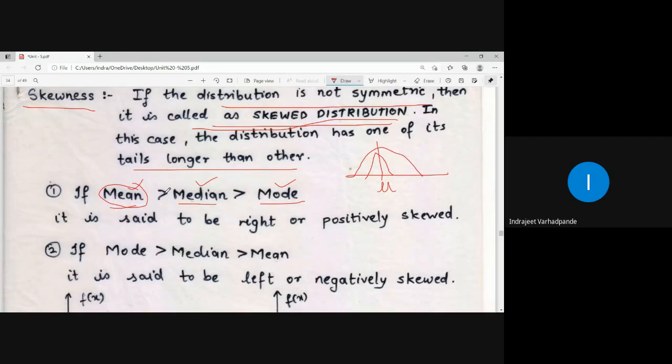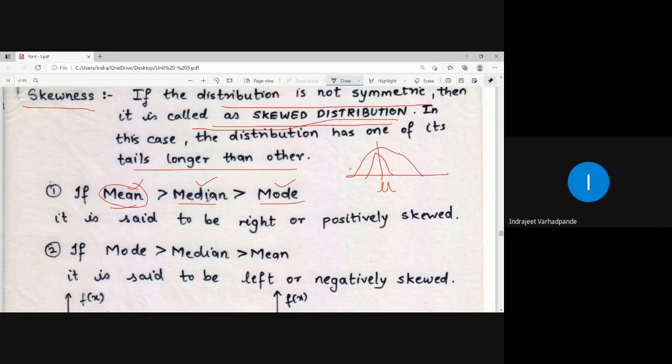In statistics, these three are very, very important terms which we deal with for a large number of data. Mean is nothing but the average. Suppose a set of observations is provided to you in large quantity, and you are asked to calculate the average or the mean, this quantity will give you the arithmetic mean.